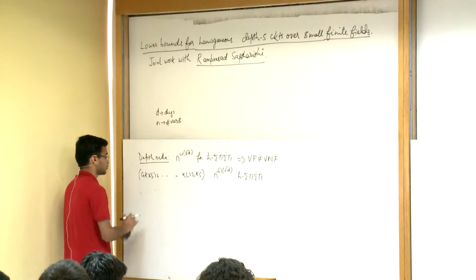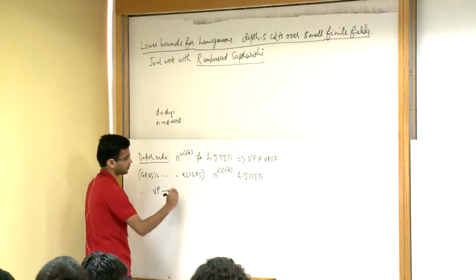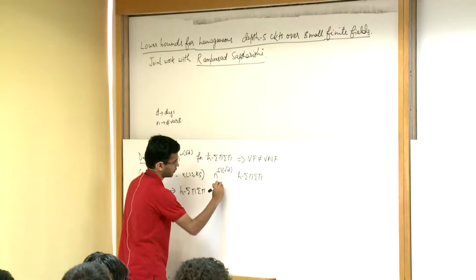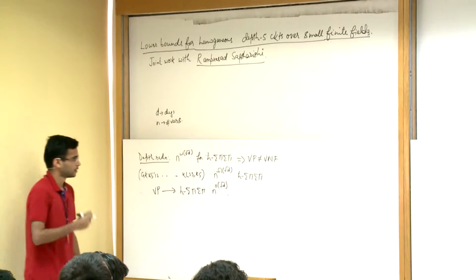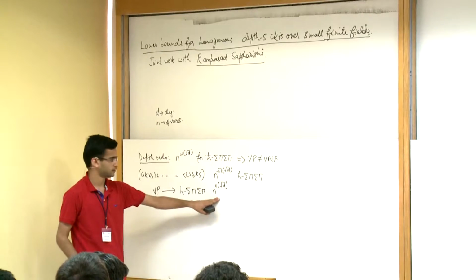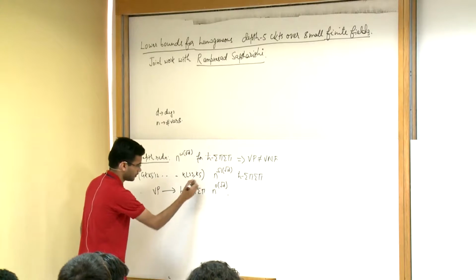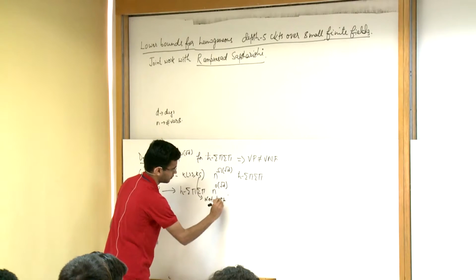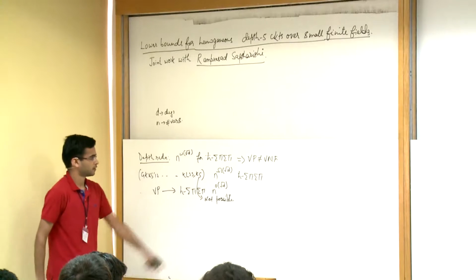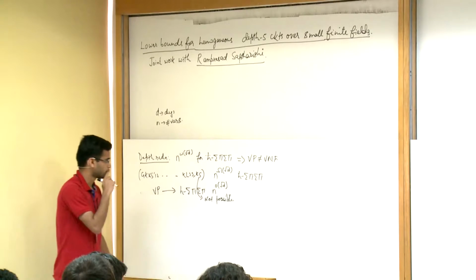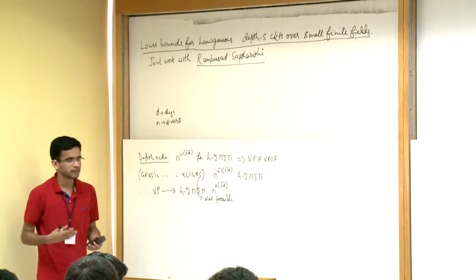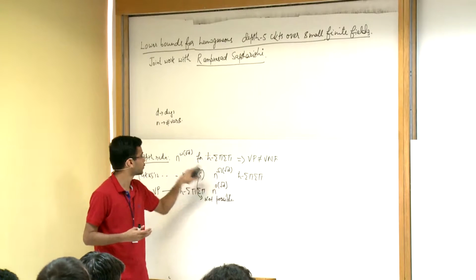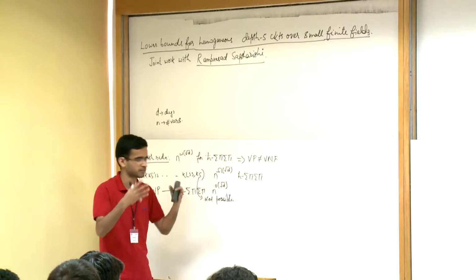So maybe we can improve depth reduction. Maybe we can say that VP will go to homogeneous depth 4 of size n to the little o square root d. Now unfortunately it turns out that this is not true, so this is not possible. This paper says that it's not possible. We can't go from a big O to a little o. And Chandan outlined this in his talk during the boot camp, that we can't really hope to get n to the little omega square root d bounds using the current measures because the size of the matrices are too small.